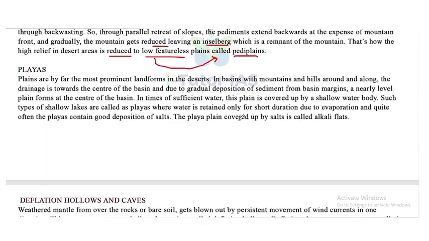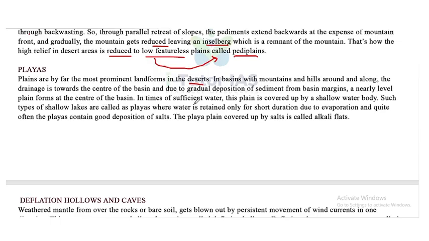Now playas. Plains are by far the most predominant landforms in the deserts. In basins with mountains and hills around, the drainage is towards the center of the basin, and due to gradual deposition of sediments from the basin margins, a nearly level plain forms at the center of the basin.